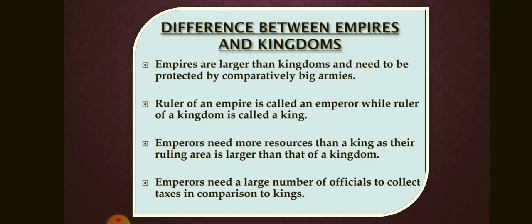Difference between empires and kingdoms. Empires are larger than kingdoms and need to be protected by comparatively big armies. The ruler of an empire is called an emperor, while the ruler of a kingdom is called a king. Emperors need more resources than a king, as their ruling area is larger than that of a kingdom. Emperors need a large number of officials to collect taxes in comparison to kings.